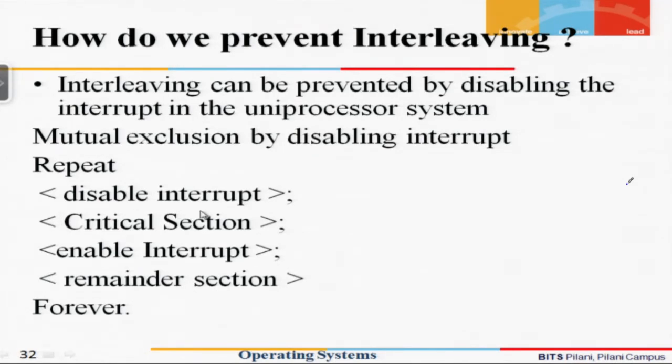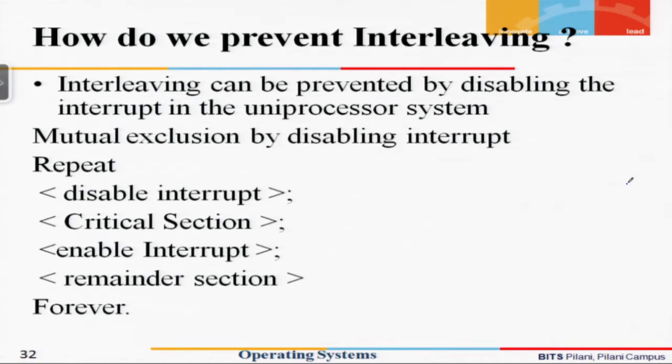But please note that once the disable interrupt instruction is executed, until the enable interrupt instruction is executed again, in between the process cannot be terminated. This essentially means that the interleaving is completely avoided.